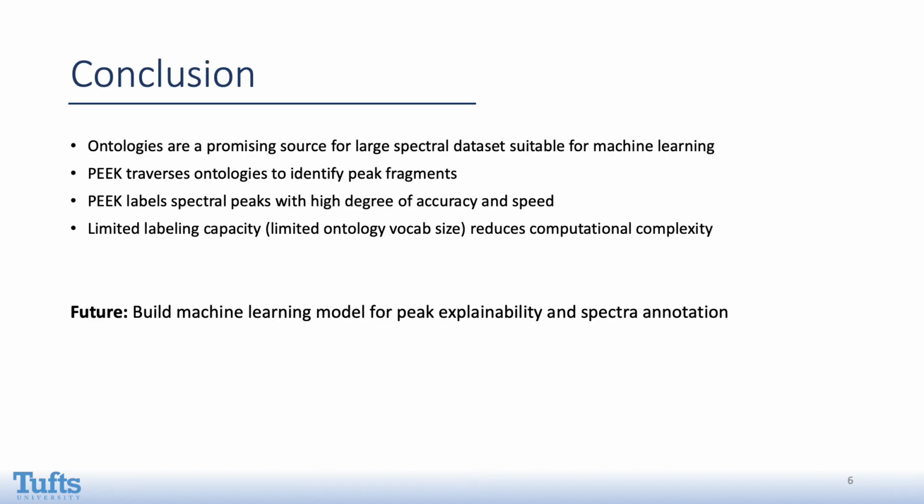In conclusion, we found that ontologies are a promising source for a large spectral data set which are suitable for machine learning. We presented a tool, Peak, that can traverse ontologies to identify peak fragments and label spectral peaks with a high degree of accuracy. And while Peak's labeling capacity is limited by the ontology's limited vocabulary size, we are able to process larger molecules in a more feasible manner.